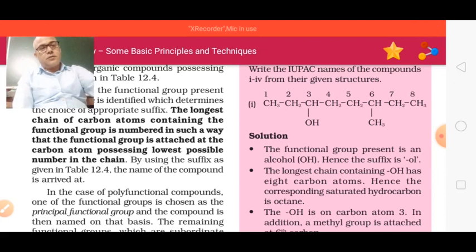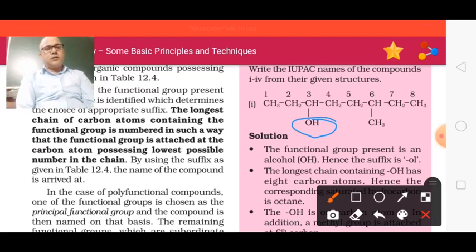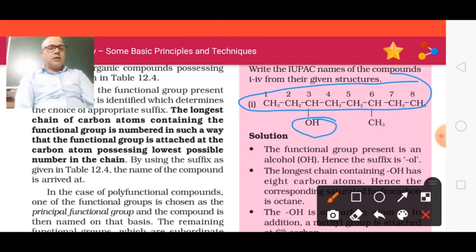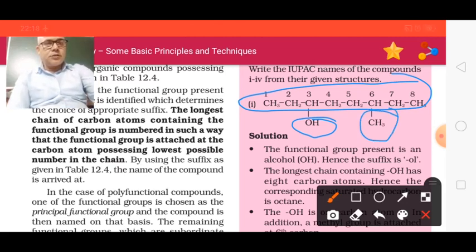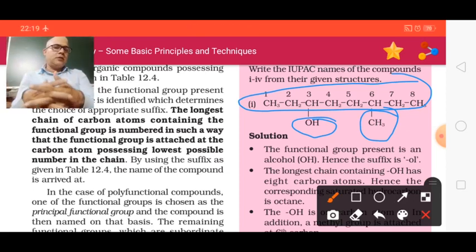You see here is an alcohol. OH is the functional group. And this one is the parent chain, you can see here, and this one is the branch, the side chain. Now you have to decide the numbering. As I have told you, you have to start from that side which has the nearest location of the functional group.